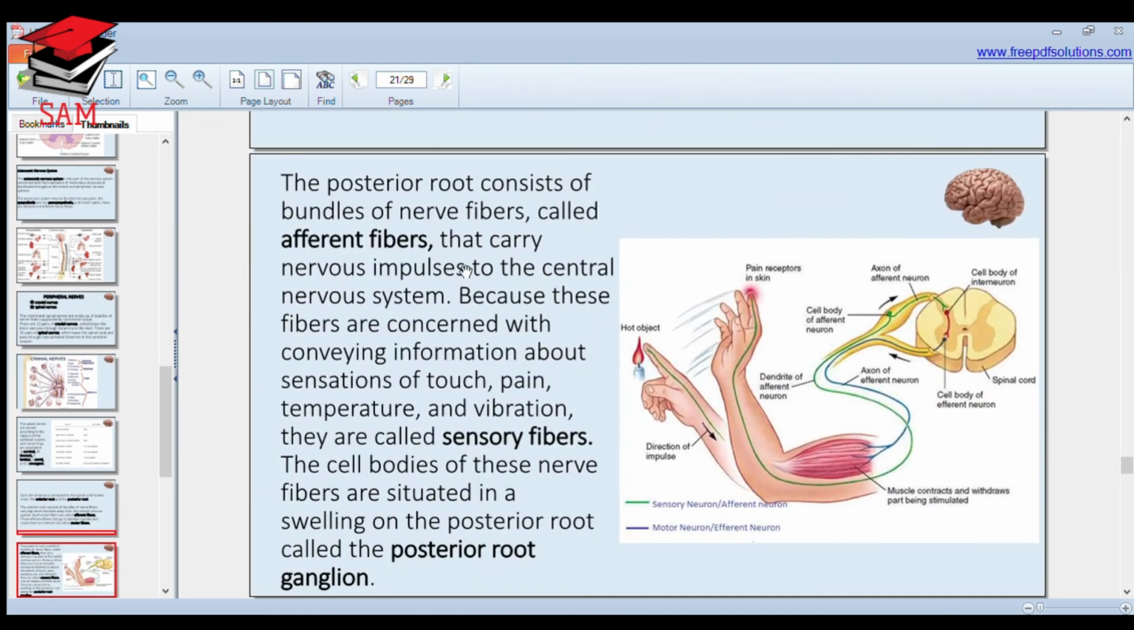The posterior roots are mainly afferent because they carry information from receptors to the central nervous system, or we can say they have sensory fibers because they sense. If we put our hand on a hot object, our receptors will sense it and the information will go to the central nervous system with the help of neurons in the form of nerve impulses. That's why they are called sensory fibers, and this is the function of afferent fibers.